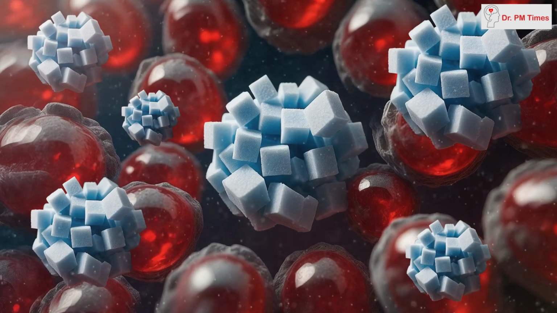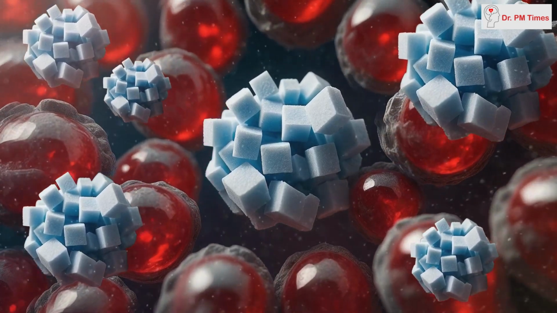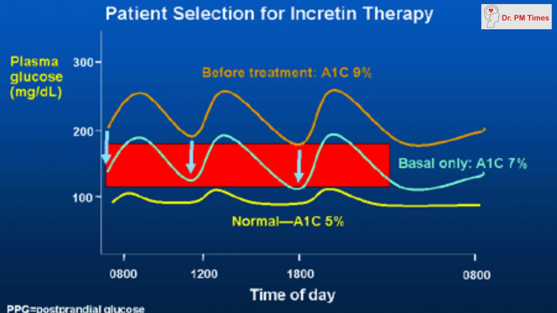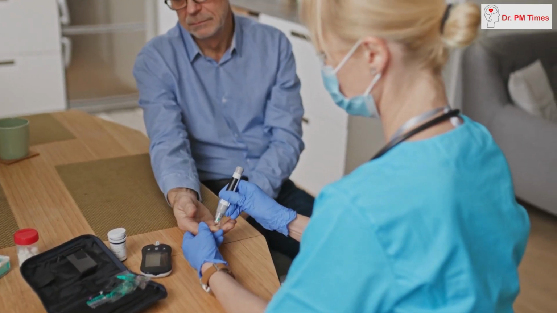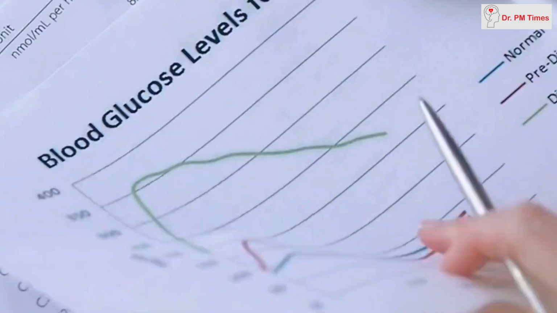Initially, in type 2 diabetes, it is the first phase insulin release in response to food intake that is affected, which will lead to an elevated postprandial blood sugar level, or postprandial hyperglycemia, because of the loss of first phase insulin release. Later on, when the person becomes an established diabetic, the second phase insulin release also is affected. So they have an increased fasting blood glucose level also. So the point I would like to stress is that for a new diabetic, the elevated postprandial blood sugar level is the earlier indicator.